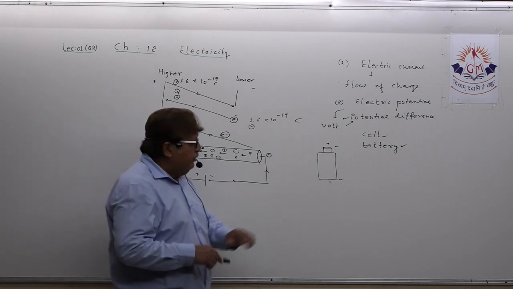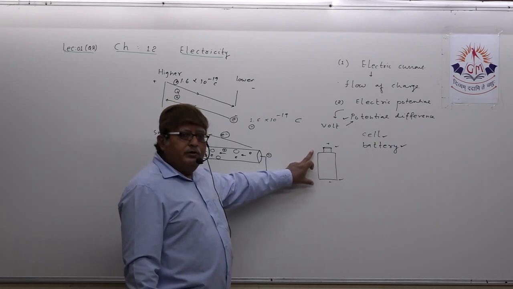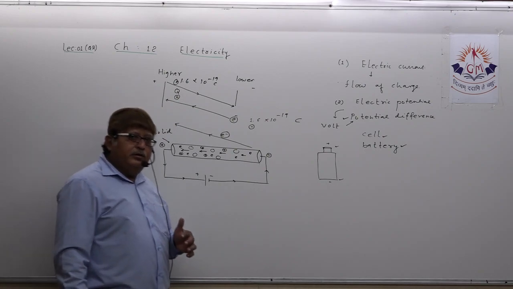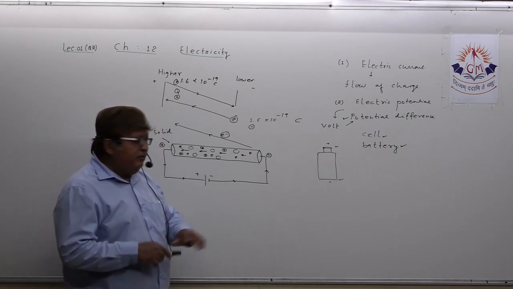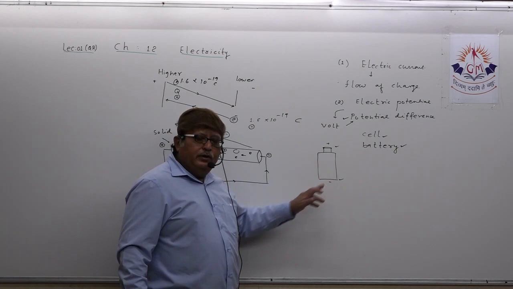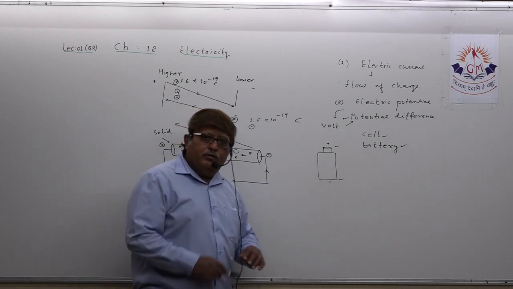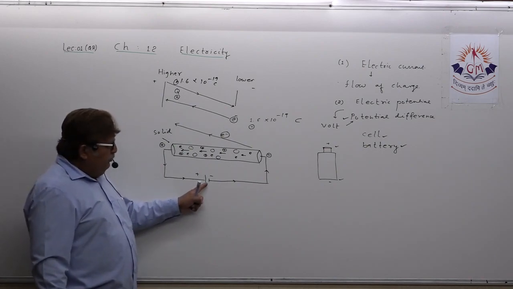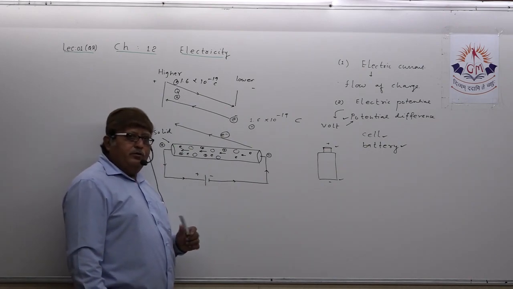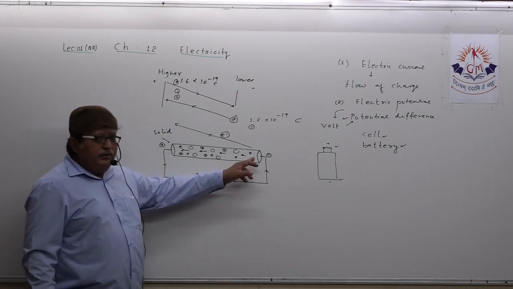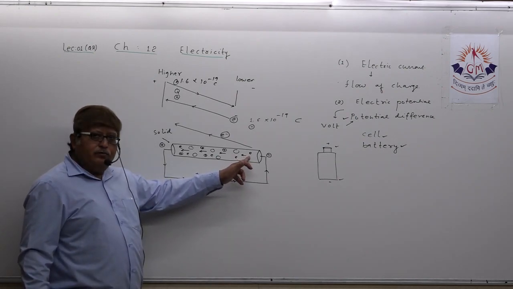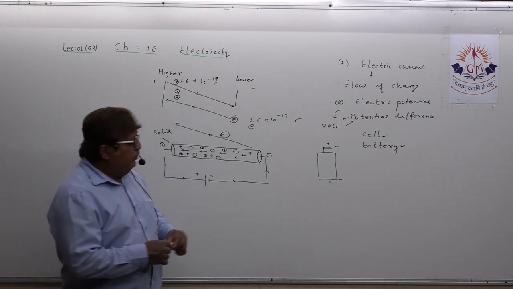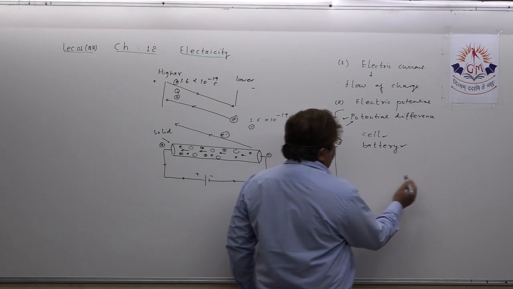Try to understand, this potential difference is generated by chemical reaction, and these are stable charges, positive and negative, higher potential and lower potential. Now when you join the cell here, what is going to happen?